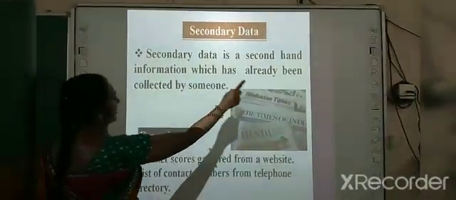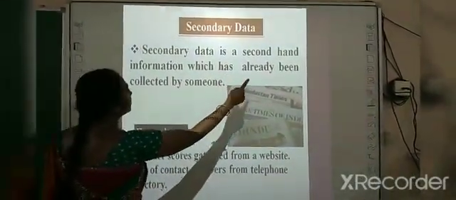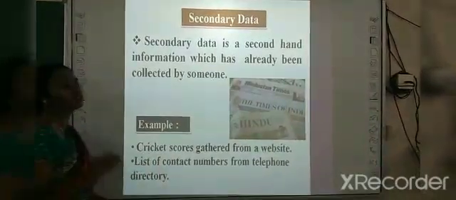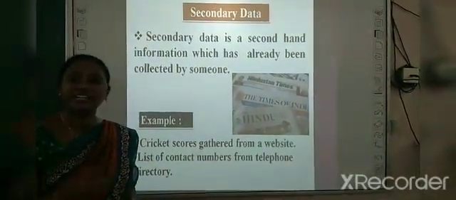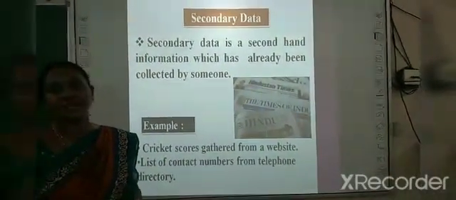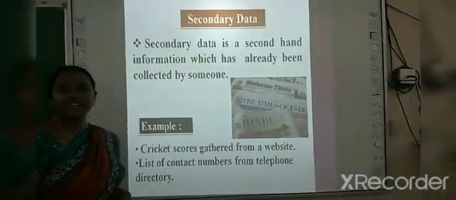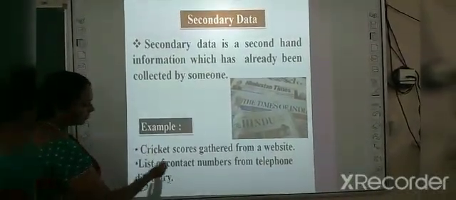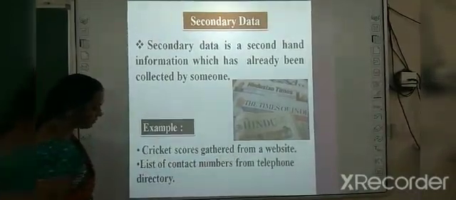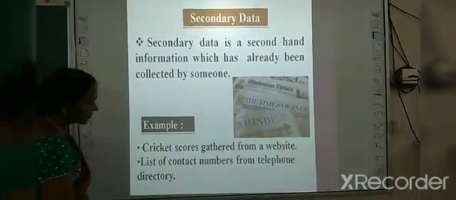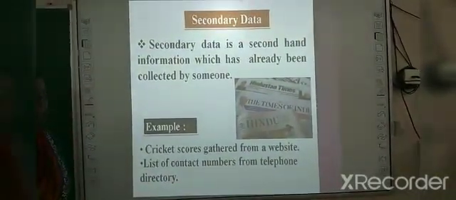Secondary data is second-hand information which has already been collected by someone. Someone has already collected the information for their purpose, so we call it secondary data. Examples: cricket scores gathered from a website, a list of contact numbers from a telephone directory.